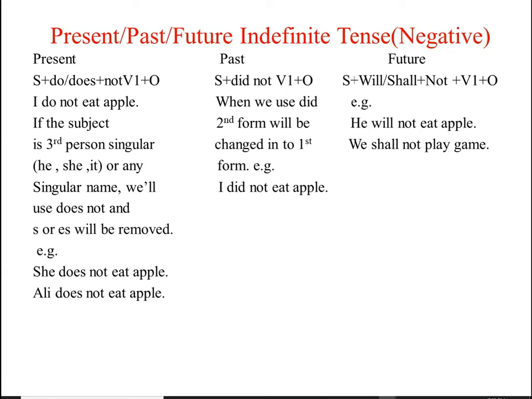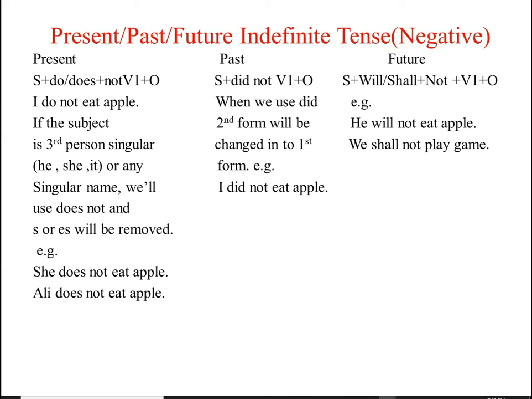Do is used with first person, second person, and third person plural, like I, we, you, and they, and any plural name like Ali and Sana. Okay, and does is used with third person singular, he, she, it, or any singular name.